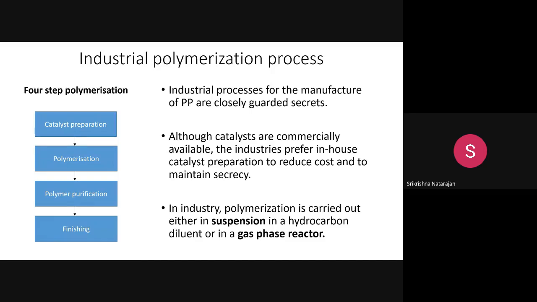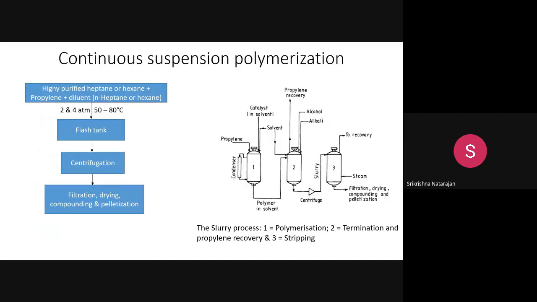First, we will see the continuous suspension polymerization method. As I've told you, this method requires a diluent. You need to dissolve the monomer in a diluent, a solvent like heptane or hexane. You require highly purified heptane or hexane, and you mix it with the propylene at a temperature of say 50 to 80 degrees centigrade, and the pressure is very low, around 2 to 4 atmospheres.